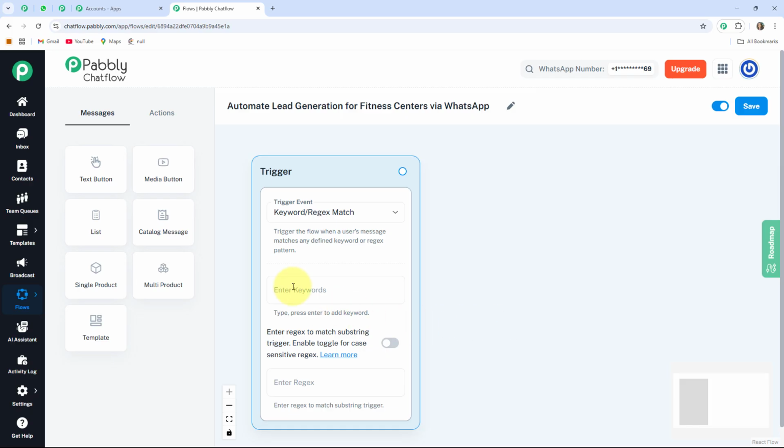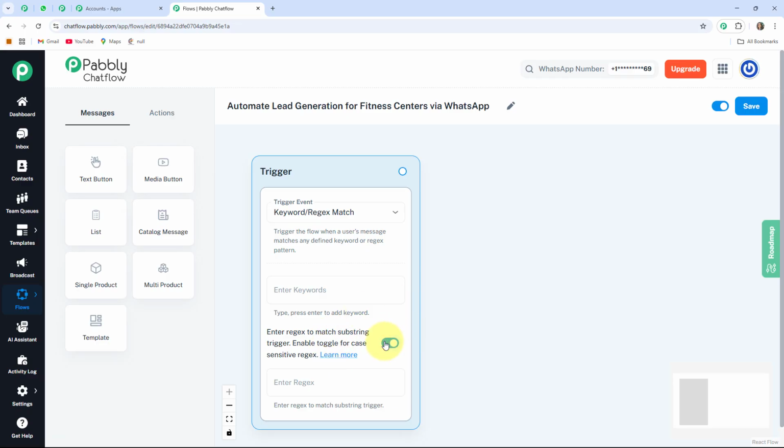Now let's get started. I am creating this WhatsApp chatbot with the help of keywords. Keywords are those manually entered words that I expect my user to send to me. And the other one is regex. Regex stands for regular expression. It can extract useful data from inputs such as email, phone number, order number, etc.